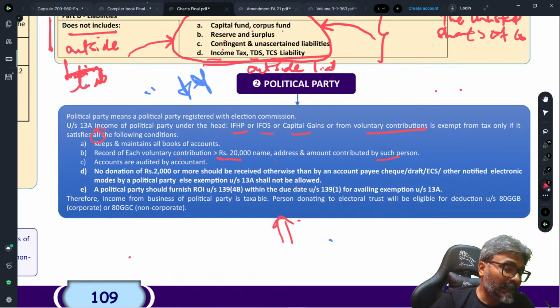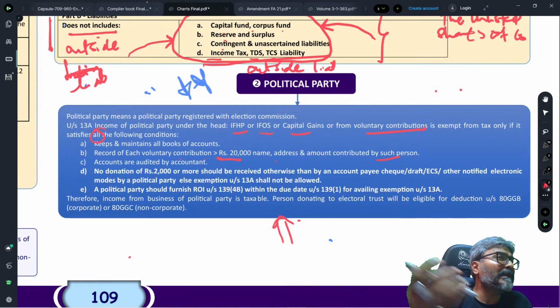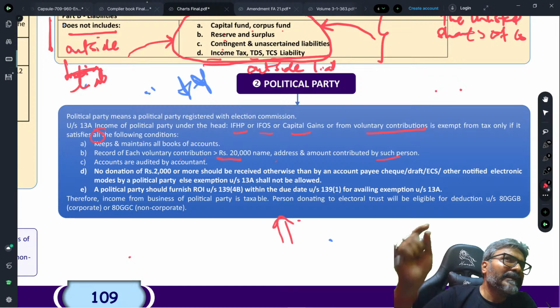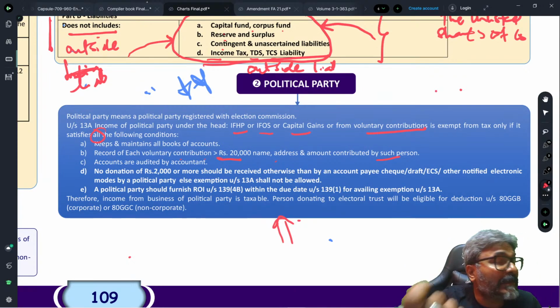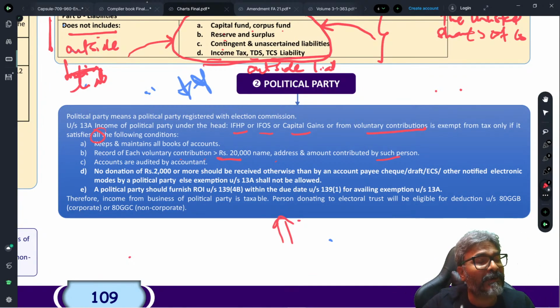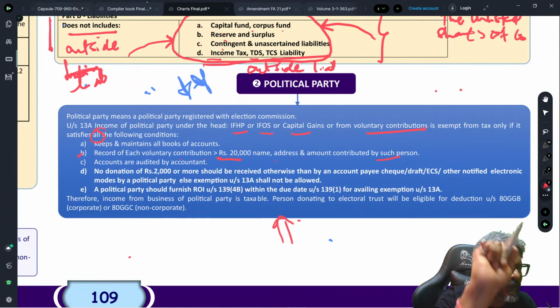Be careful. Now there was a question in the examination, and I should warn you that the same question may come in the examination in your attempt also. Many students become clueless about this type of question on political party. They don't know what to write and how to write. There are 2 methods of doing that solution. They choose one method, but they don't write a note on the other method. They get 0 marks. I've seen that solution, students, in front of me. So my humble suggestion is that you have to be very careful about one particular point which I'm going to tell you. I'll directly take you through the practical, but before that, I'll just quickly revise this part.